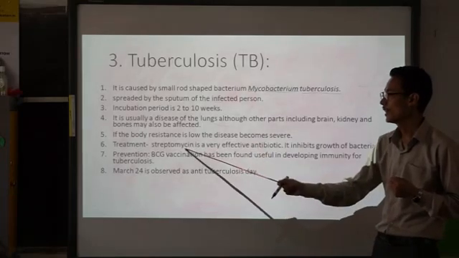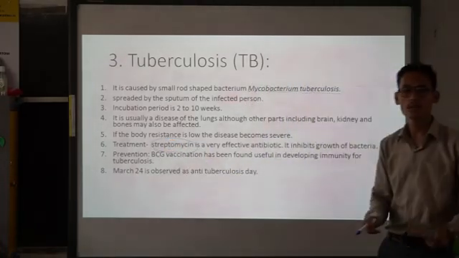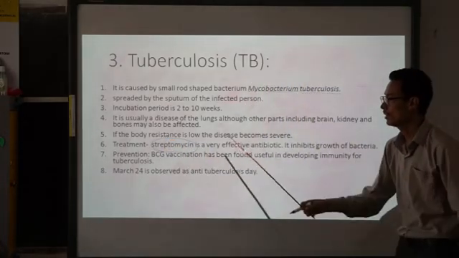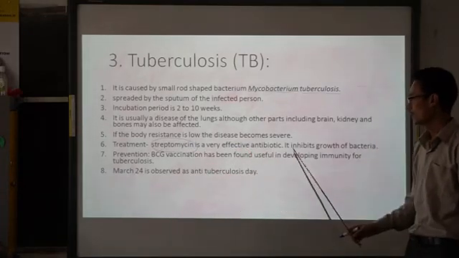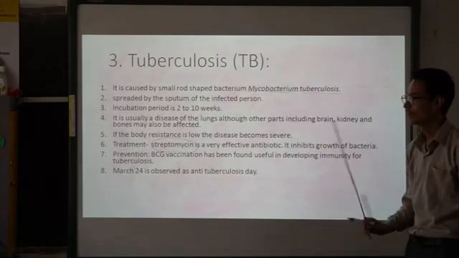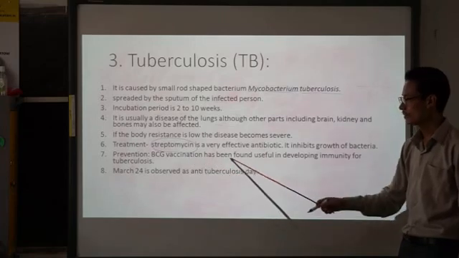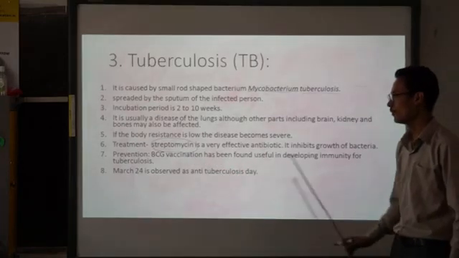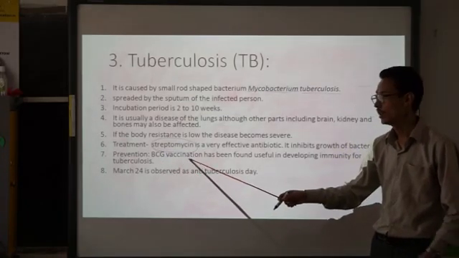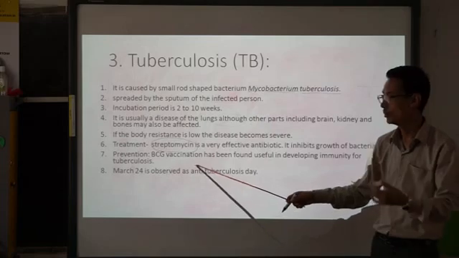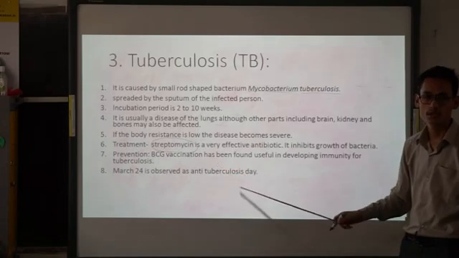Treatment: the antibiotic name is streptomycin. Remember the name of the antibiotic. So treatment can be done with the help of the antibiotic streptomycin. It inhibits the growth of bacteria. Prevention: BCG vaccination has been found useful in developing immunity for tuberculosis. So BCG vaccination has to be done to prevent tuberculosis. March 24 is generally observed as Anti-Tuberculosis Day.